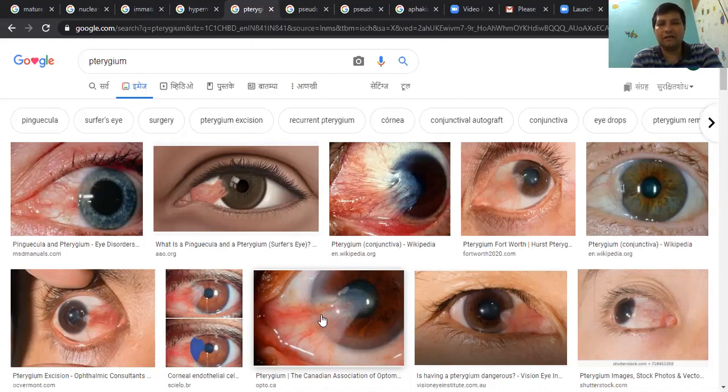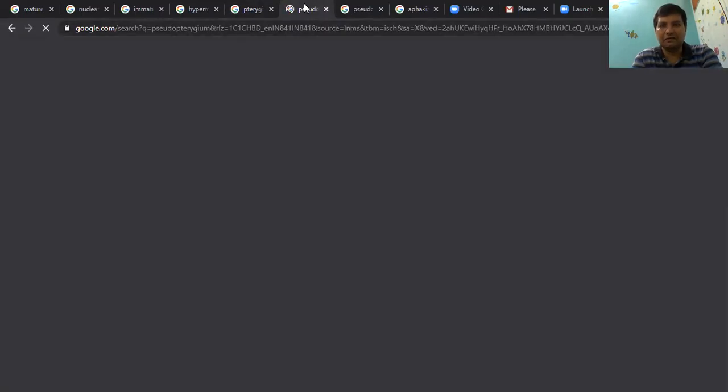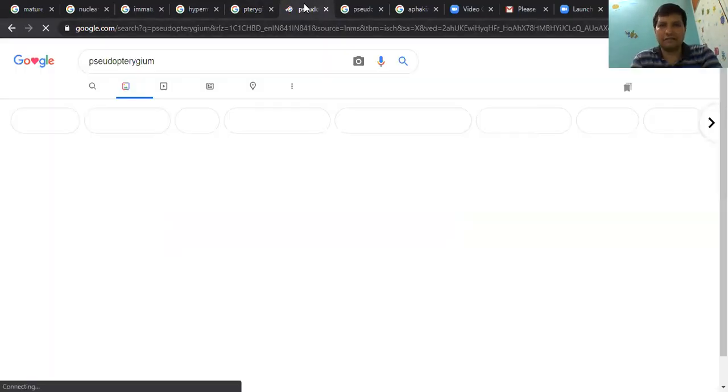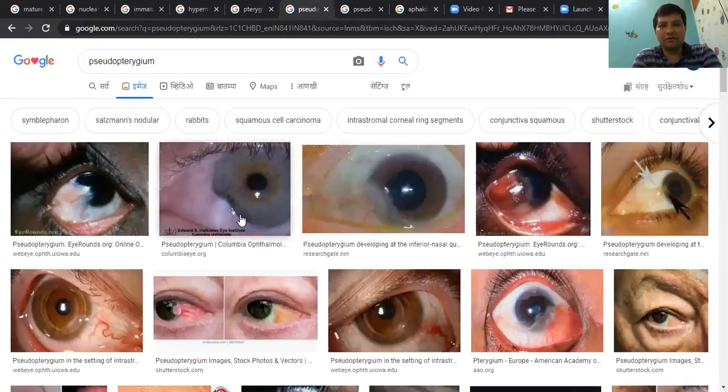Sometimes inflammations or chemical injuries also can cause a similar appearance. That is called pseudopterygium. Remember, pterygium is a degenerative condition, while pseudopterygium is because of inflammation. So how to differentiate between pseudopterygium and pterygium? Pseudopterygium can be located anywhere, friends. Pterygium is usually horizontal in location, and we can pass a probe beneath the pseudopterygium, whereas we cannot pass a probe beneath a true pterygium. That is how you differentiate between pseudopterygium and pterygium.